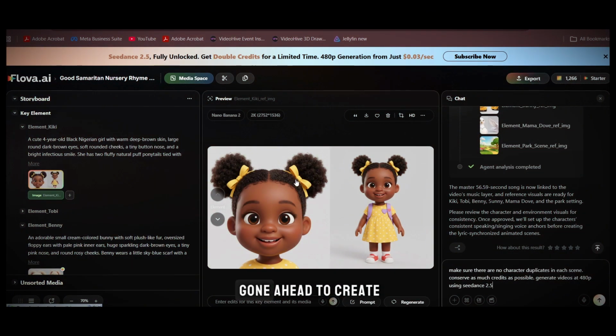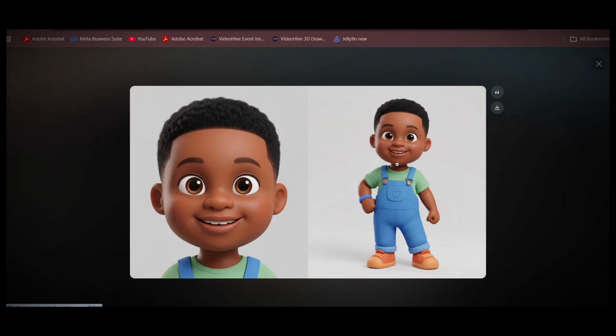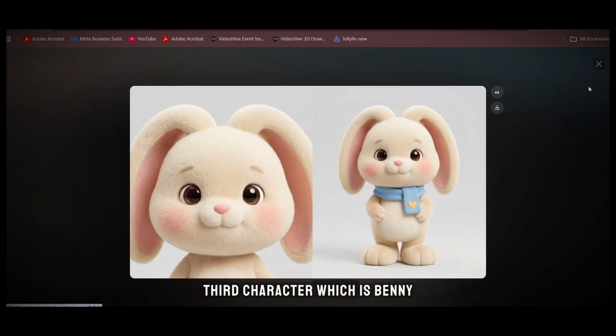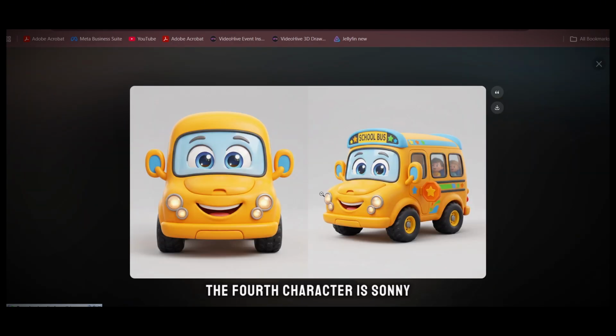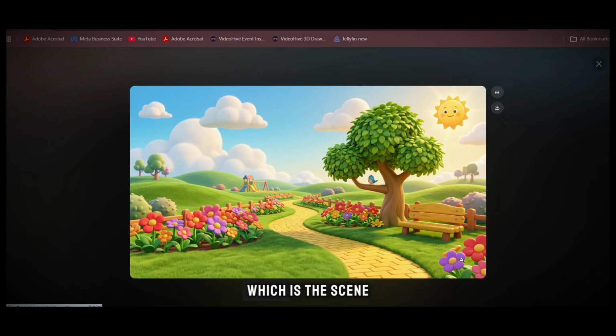The AI tool has gone ahead to create all the characters and look at what they look like. Second character, which is Toby. Third character, which is Benny. The fourth character is Sunny. This is the fifth character, which is Mama Dove. And this is the last element, which is the scene where the whole video is going to take place.